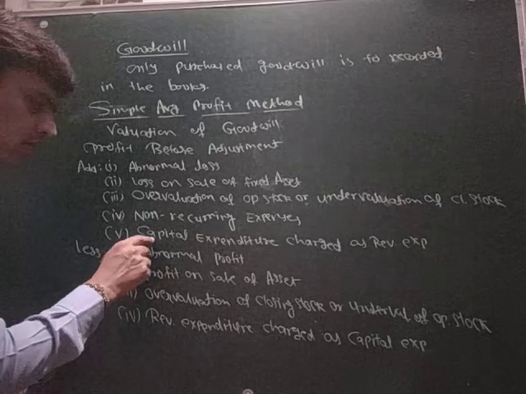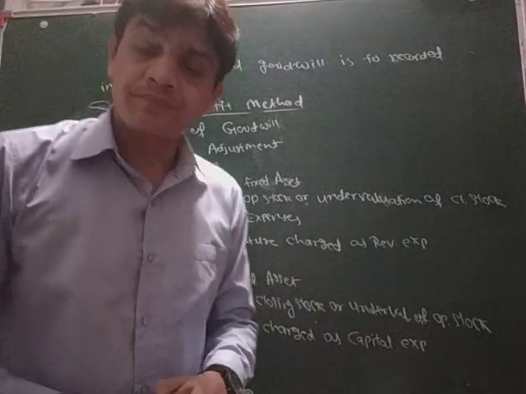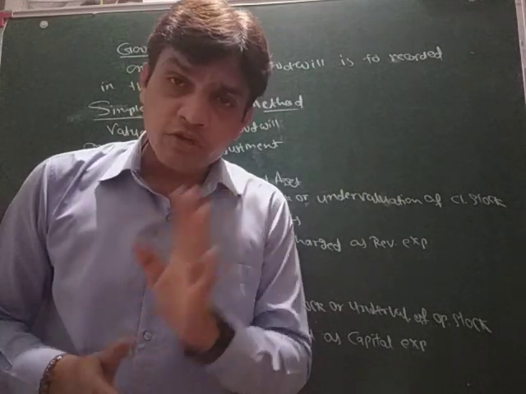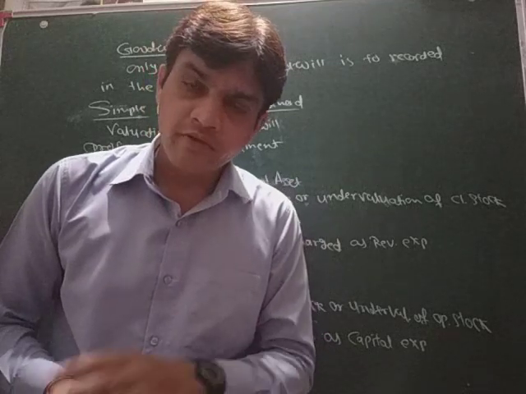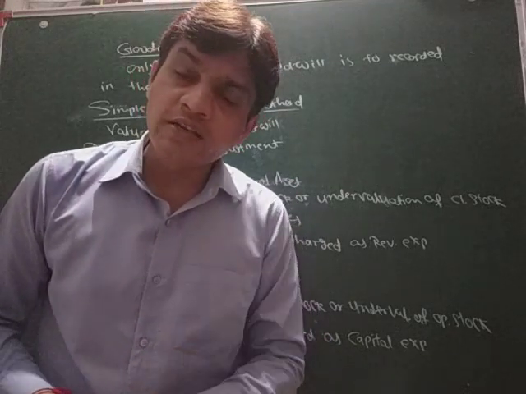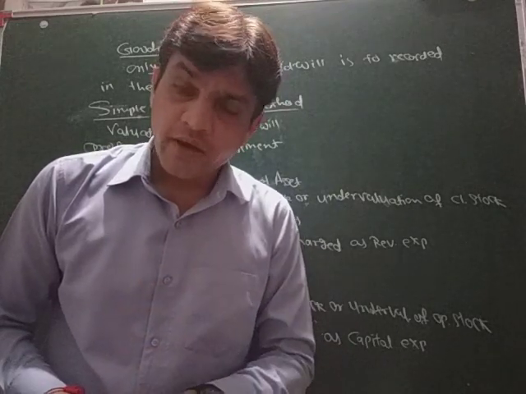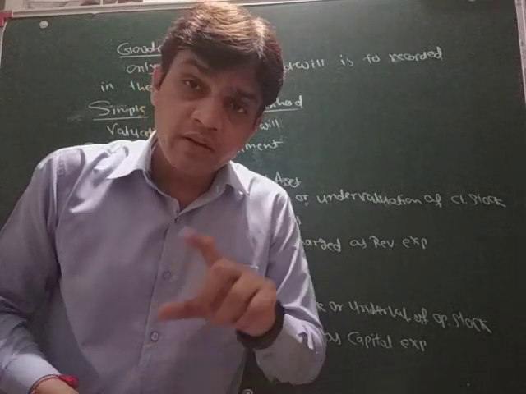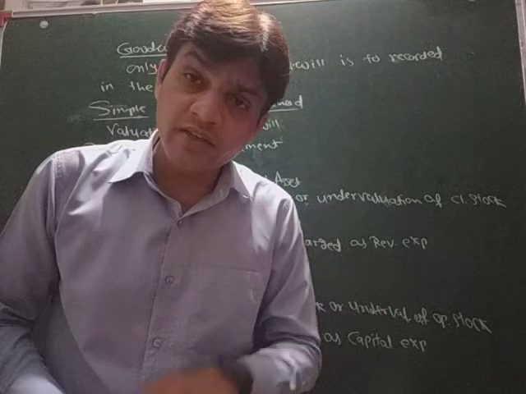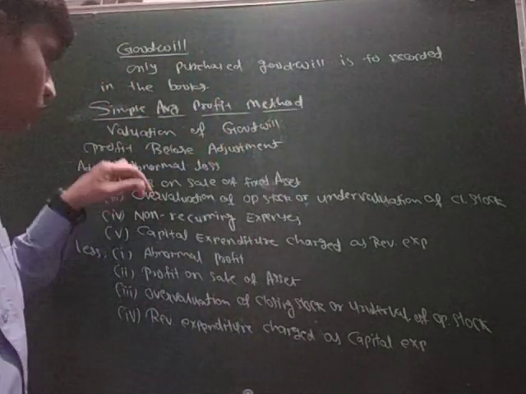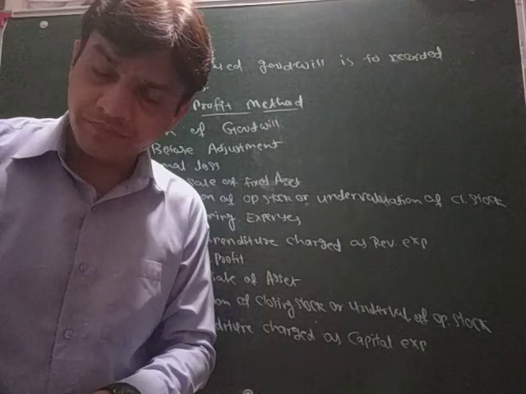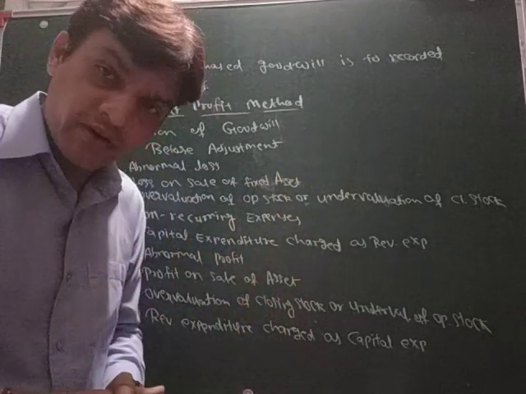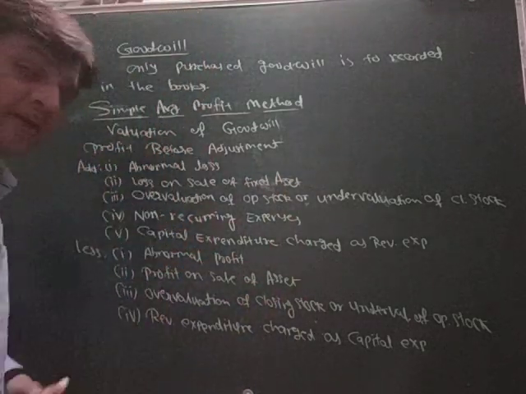And one more thing, capital expenditure charged as revenue expenditure. We have learned about capital expenditure. Suppose we have purchased a laptop, which is an asset for us. That expenditure is called capital expenditure. If this expenditure is deducted from the profit, then it is a wrong entry, a wrong adjustment. So we have to add it to our profit to show the normal, the exact profit. So all this amount will be added.